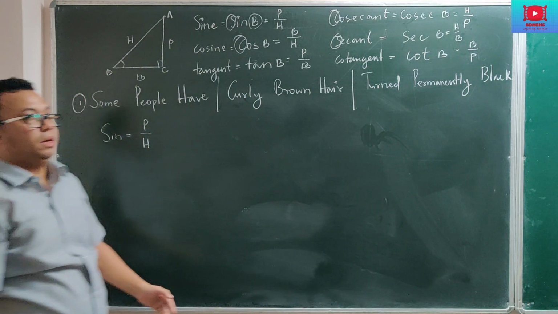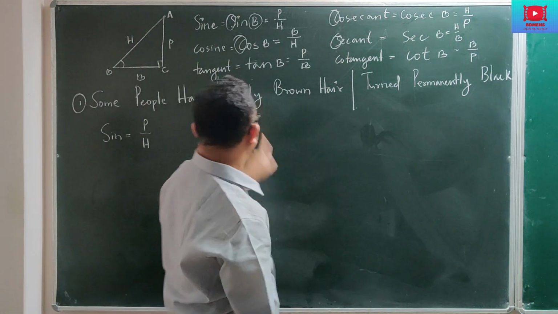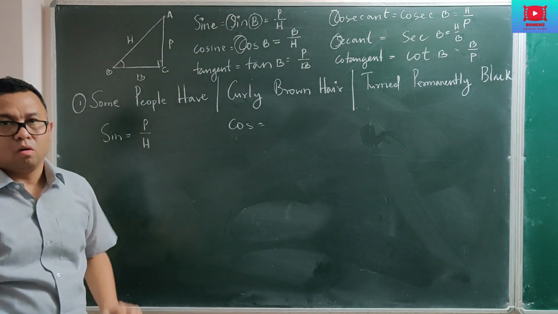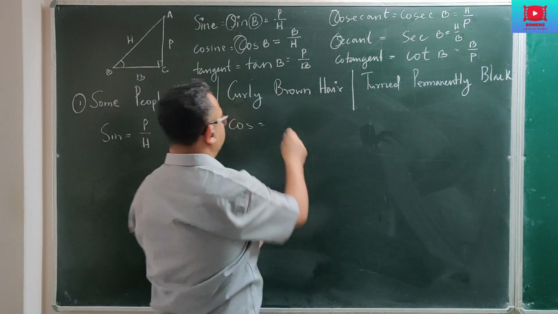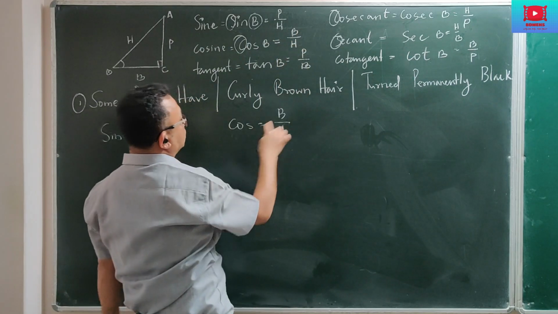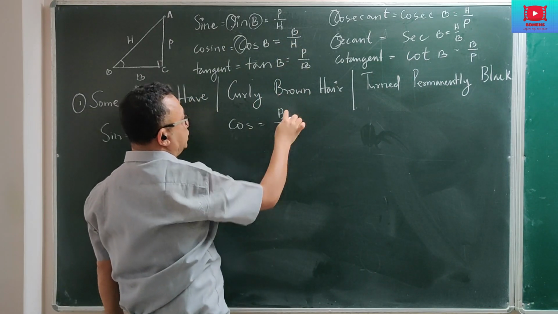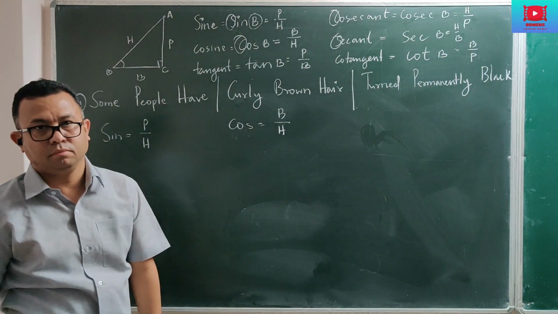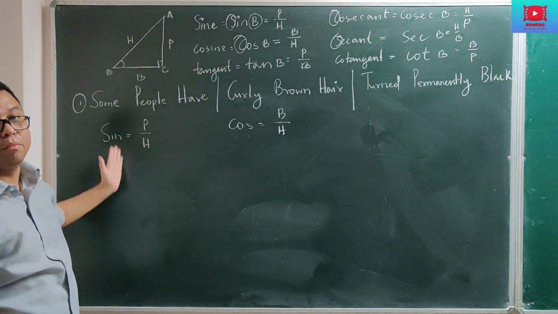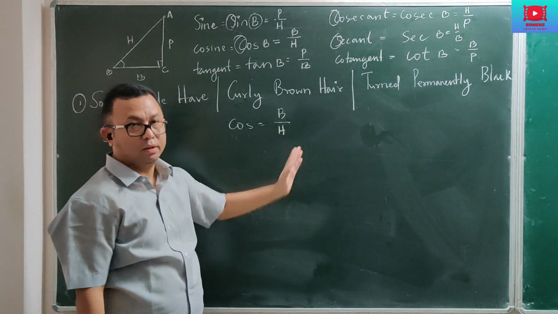Similarly, going on to the next 3 words, curly will give you cos. Cos is B by S. Now check it. Cos is base by hypotenuse: curly brown hair. So cos is B by S. So the sine formula also you have now easily remembered: some people have, curly brown hair.